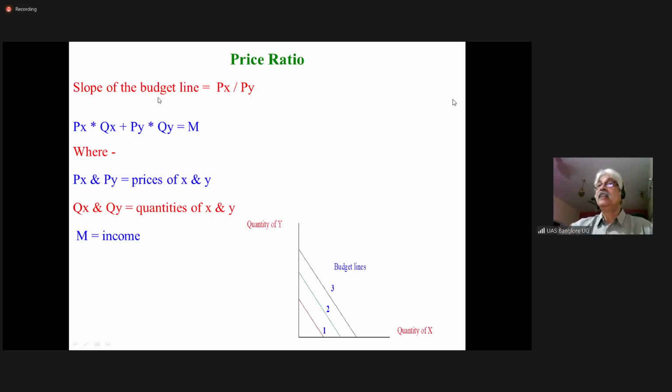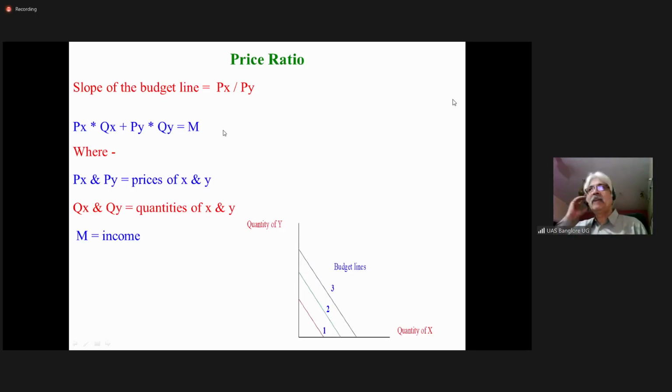Similarly, the slope of the budget line is obtained by dividing the price of X by the price of Y. So the price ratio indicates the slope of the budget line. Price of X multiplied by quantity of X is the expenditure on X, and price of Y multiplied by quantity of Y is the expenditure on Y. If you add the two expenditures, it must be equal to income.